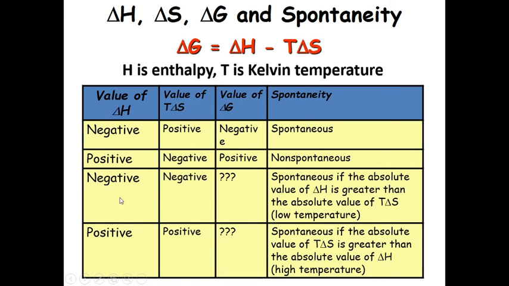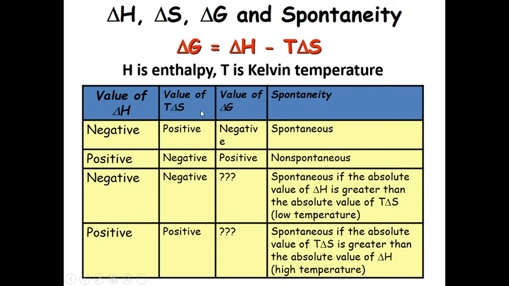In this case, you can also predict if both the signs of delta H and T delta S here are negative, then what happens? Again, the reaction is spontaneous if the absolute value of delta H is greater than the absolute value of T delta S at lower temperature. So these sign conventions